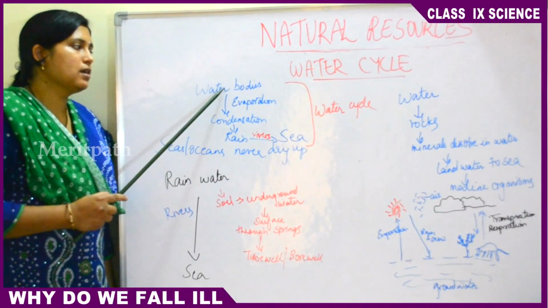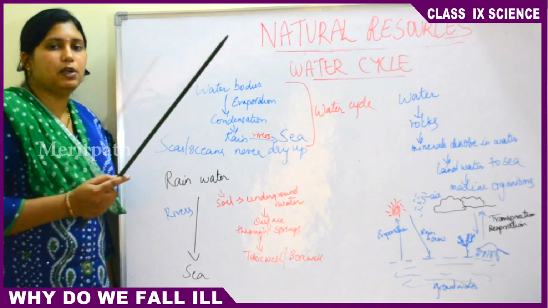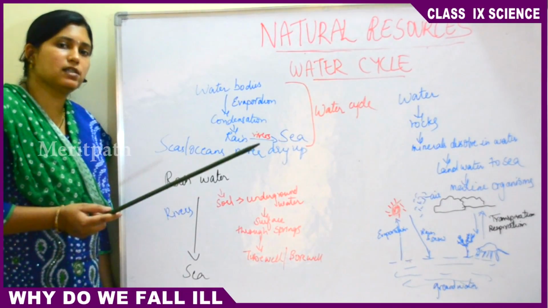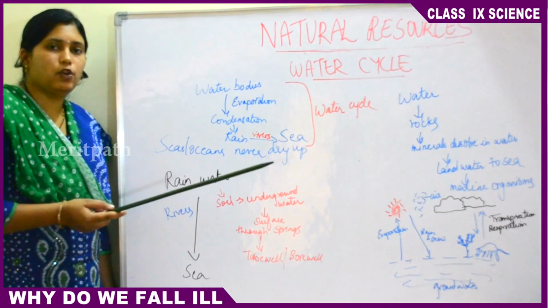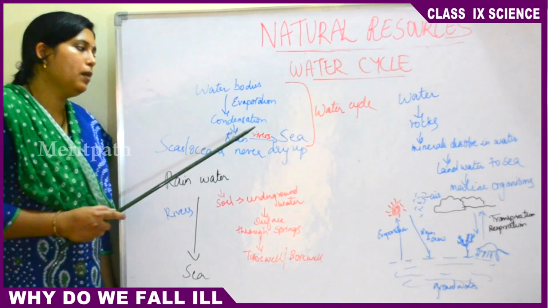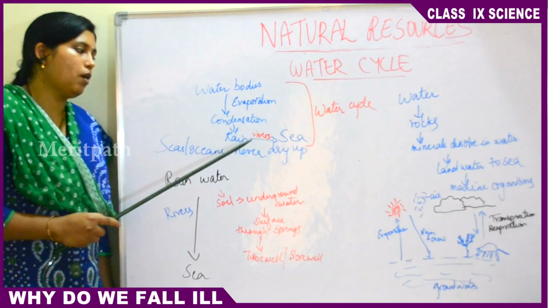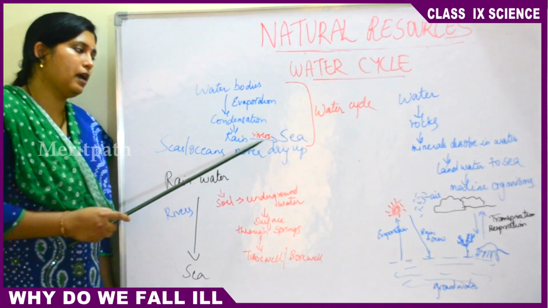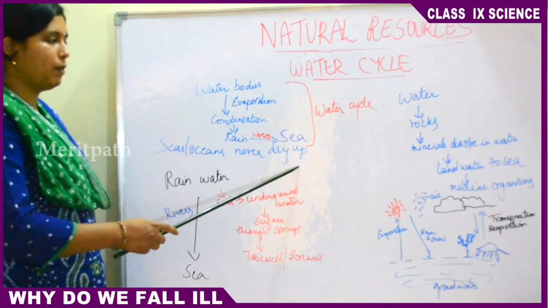So water bodies evaporate in the form of water vapor. The water vapor goes up into the sky. It undergoes condensation because the air cools down and expands. In the further process of condensation, the water forms tiny droplets. These tiny droplets undergo condensation again and form big droplets of water. These big droplets of water cool down to form rain. The rainwater goes and mixes up into the sea water via rivers. But we see seas and oceans never dry up in this process of evaporation.